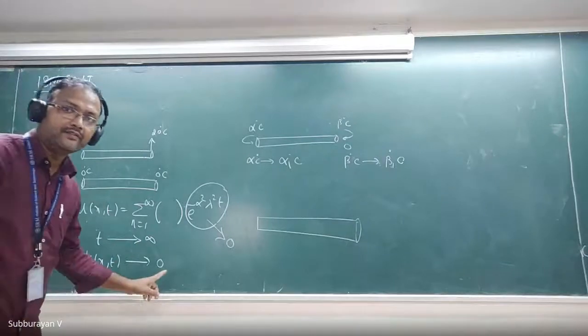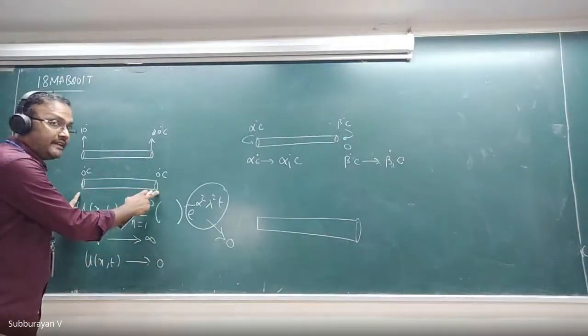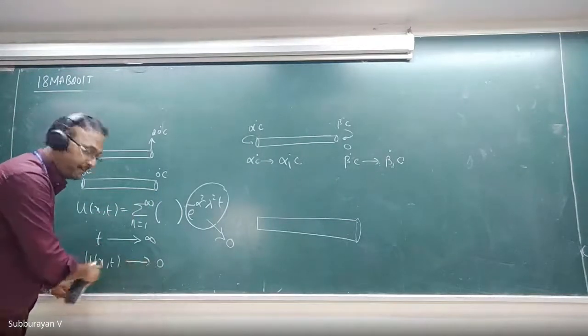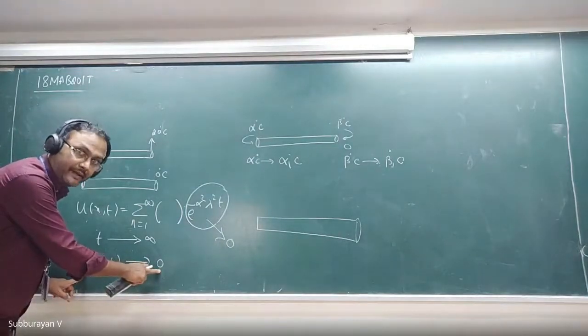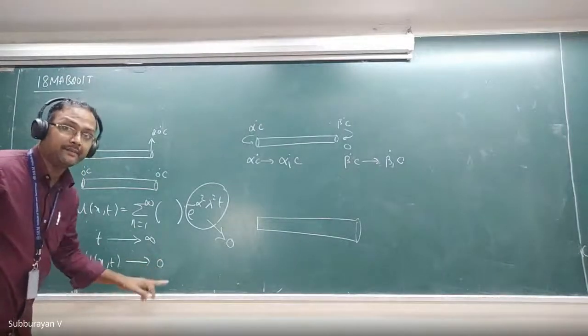It reaches a zero function. Because of the boundary condition, we are changing here, it is 0 degrees Celsius. It tends to 0 temperature. U of x comma t tends to 0 temperature as t tends to infinity. Here 0 temperature is also steady state temperature.